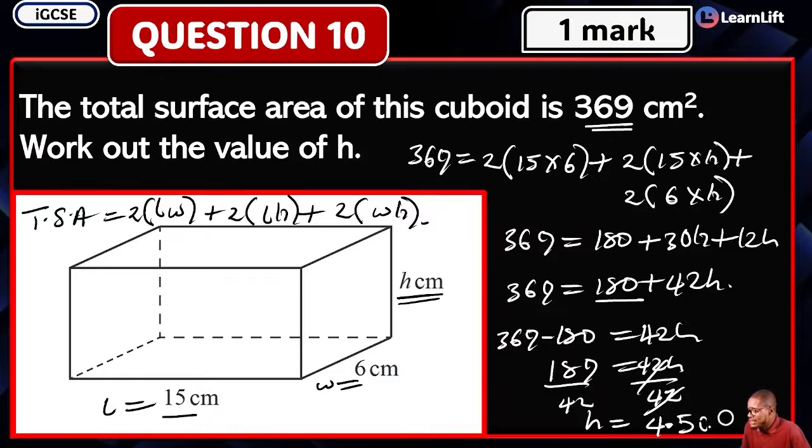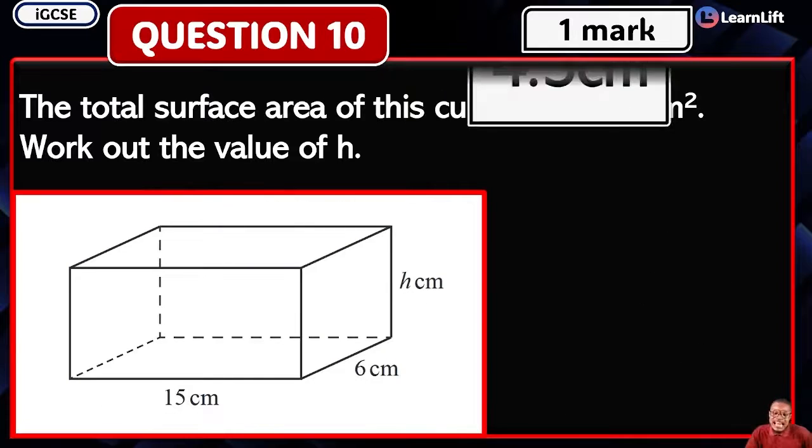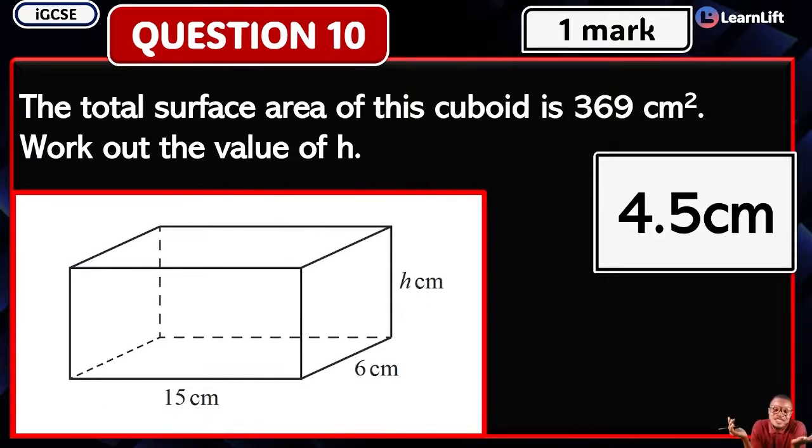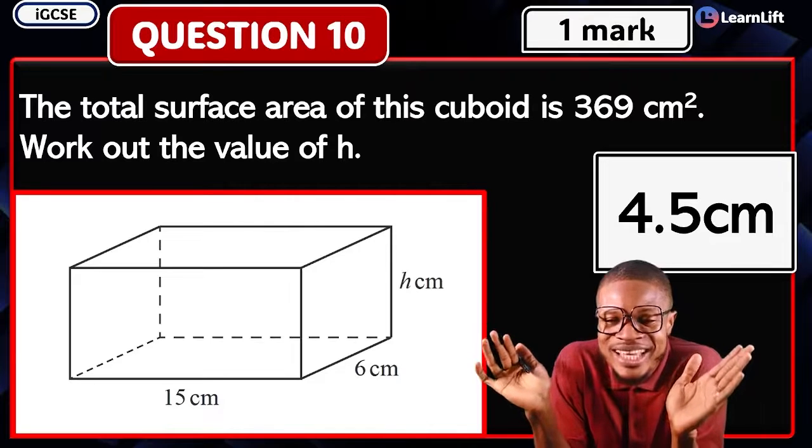4.5 in centimeters. Centimeters become the correct answer. Are you with me? So what are we going to be writing as our answer? 4.5 centimeters is the answer. So if you get that very fast, what is the answer? 4.5 centimeters. Simple. You are out of there, right?